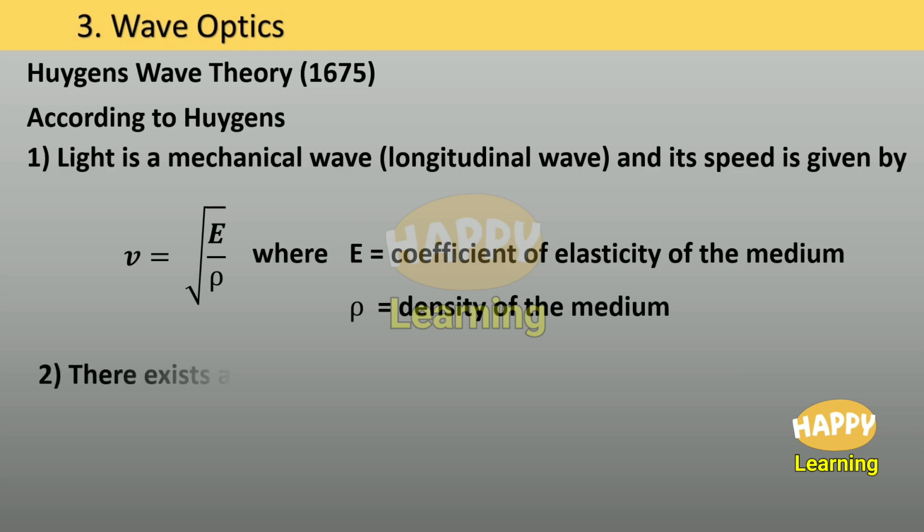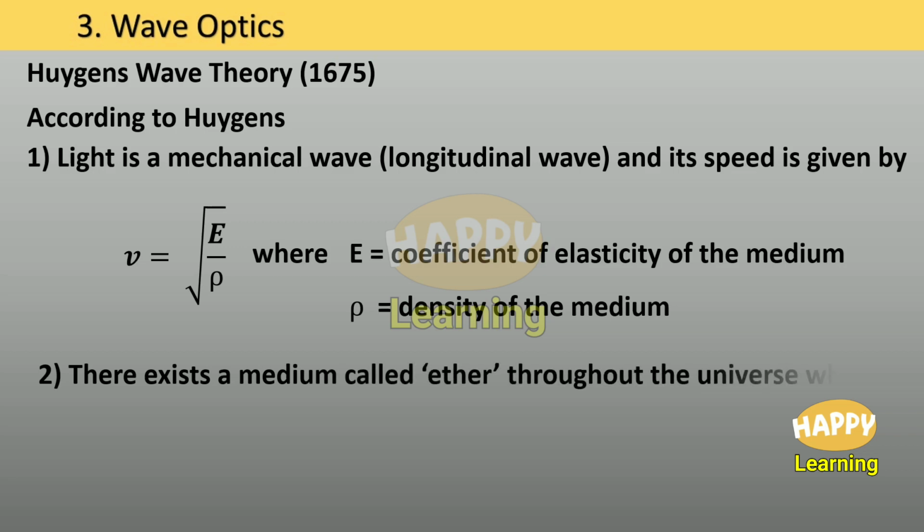There exists a medium called ether throughout the universe which is highly elastic and very dilute.